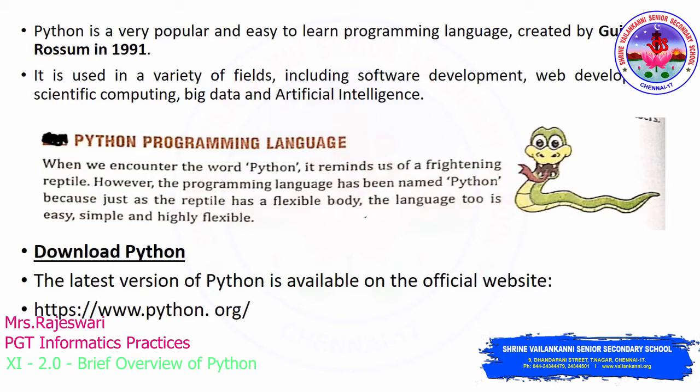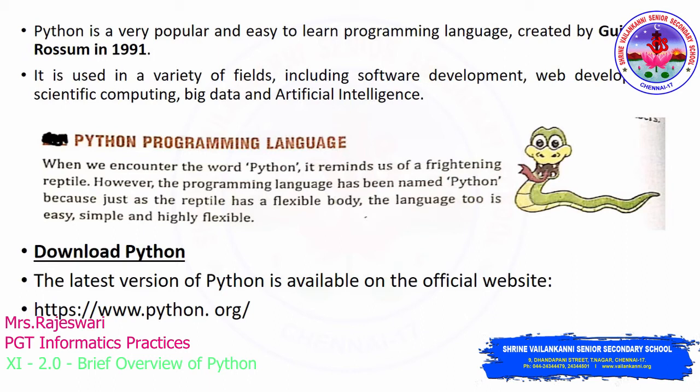Clear? Now we are going to discuss the Python programming language. So Python, by the name itself, you can compare it with the reptile Python, right? How the snake will be, its body will be usually very flexible. It can move very fast because of the flexibility.